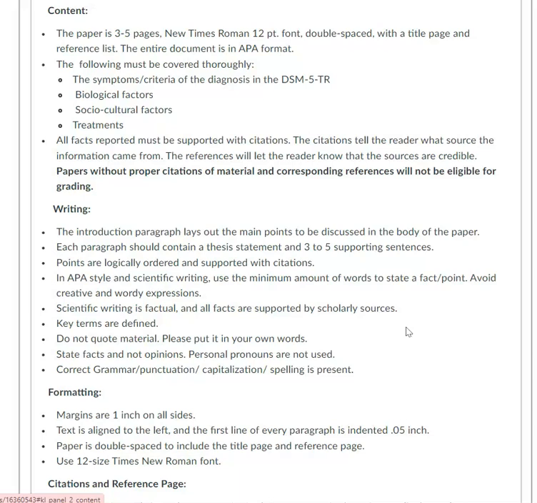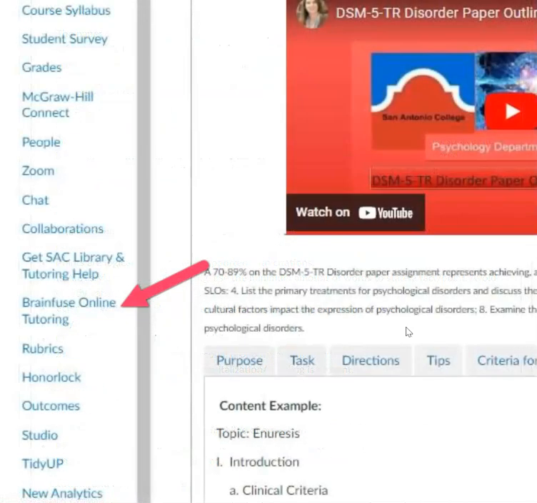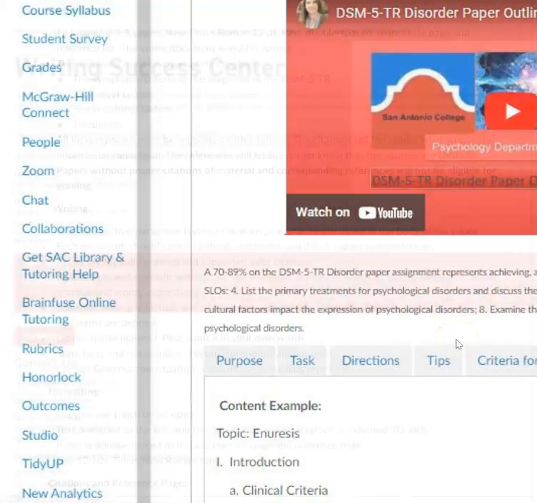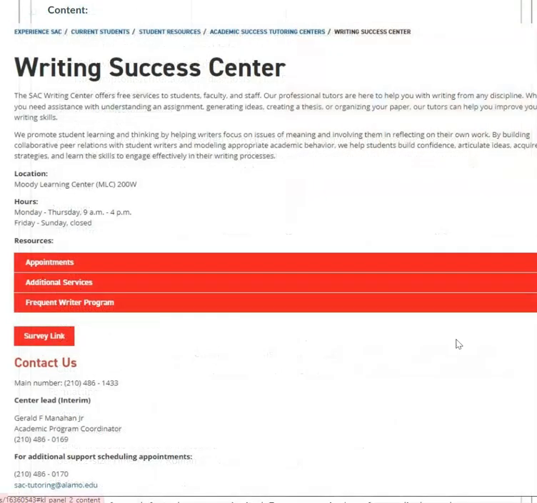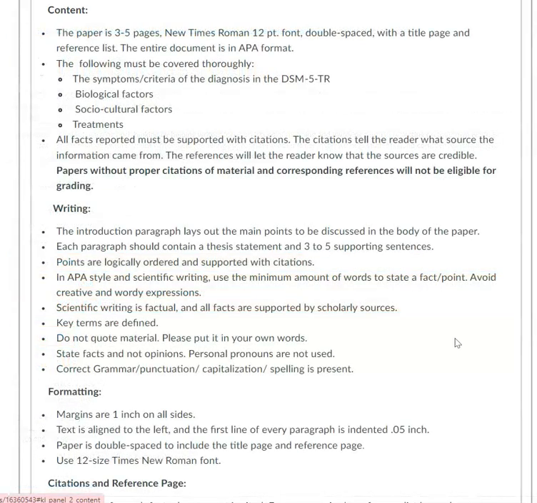Make sure that you run your paper through a grammar checker, either Word's editor, which is okay, though it doesn't catch everything. You can also use Grammarly. And on the left-hand side, there is a menu item that says Brainfuse Online Tutoring. You can use that. You just have to give them several days to get back to you. You also can meet with the Writing Lab online. You can find that on the SAC webpage. I would highly recommend you use them to go over your paper and proofread it with you and to help you with it.